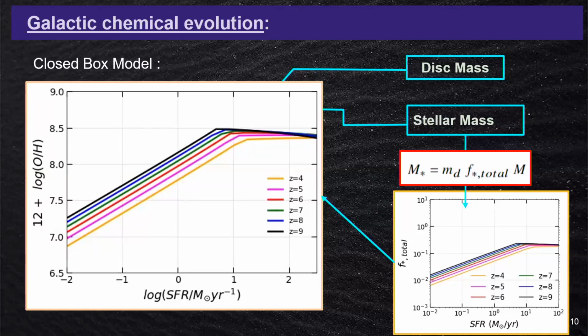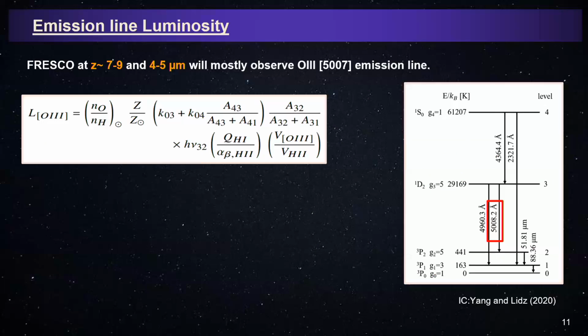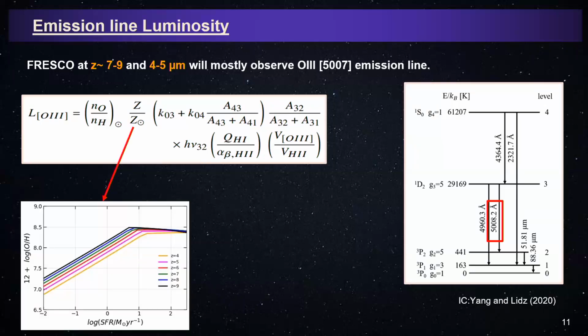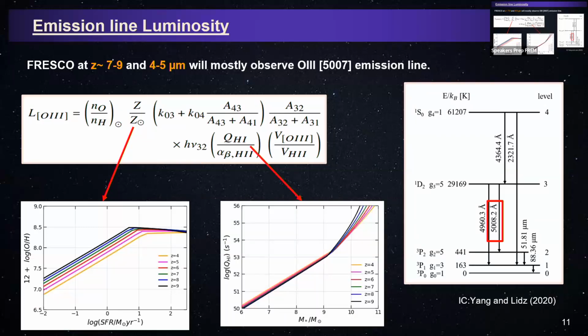So these were the two main physical quantities required to calculate the main emission line, which is the doubly ionized oxygen. On the left hand side of the plot, I'm showing you the first five ground levels of the doubly ionized oxygen, and the line which I'm going to observe here is shown in the red square, which is the 5008.2 angstrom. So this is the formula for that. We can see here there are basically two variables. The first one is the gas phase metallicity, which I discussed earlier, and the second one is the ionizing photon luminosity, which I'm showing here with respect to the stellar mass. The rest of the things are just the coefficients.